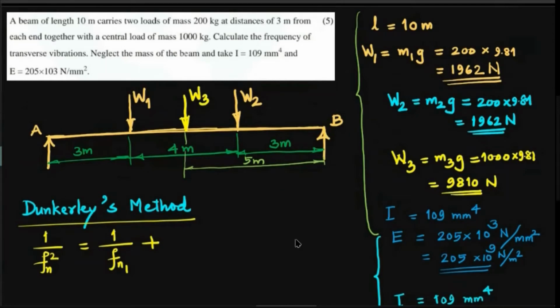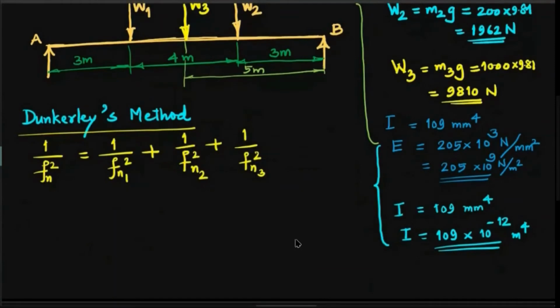And how to get the natural frequency of the beam when all these loads are acting together? So that is Fn. So 1 by Fn square is equal to 1 by Fn1 square plus 1 by Fn2 square plus 1 by Fn3 square. That's all. And here we are asked to neglect the mass. Otherwise, we will treat that also, the natural frequency of transverse vibrations in this case due to the self weight of the beam. So here it is 3 cases only.